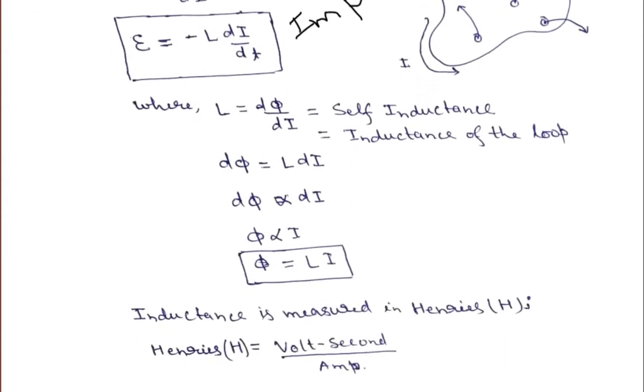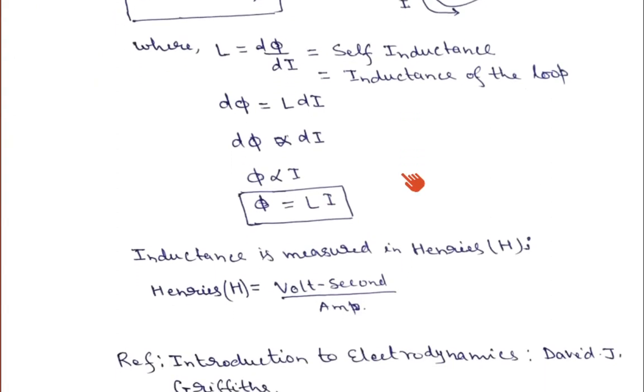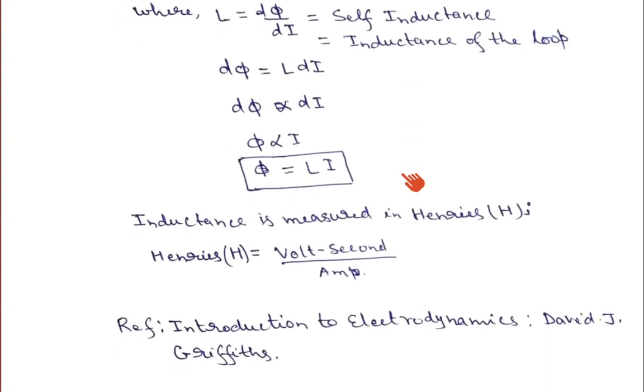Now if you move forward, we can write dΦ is equal to L di, or if you integrate, Φ will be proportional to I, and if you remove the proportionality constant, Φ will be equal to Li. Where L is known as the self inductance of the particular circuit, the self inductance of the loop. The unit of inductance is the Henry, whether it is mutual inductance or self inductance, both have the same unit.